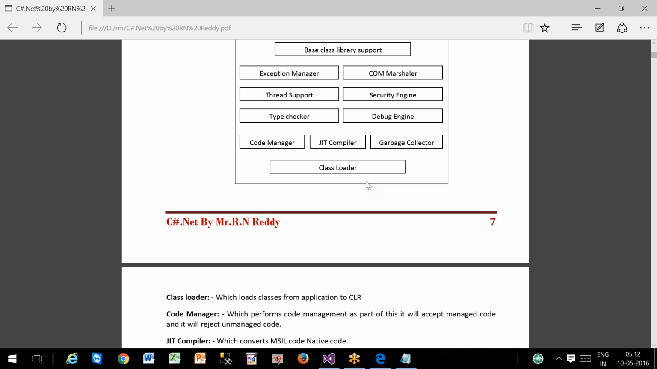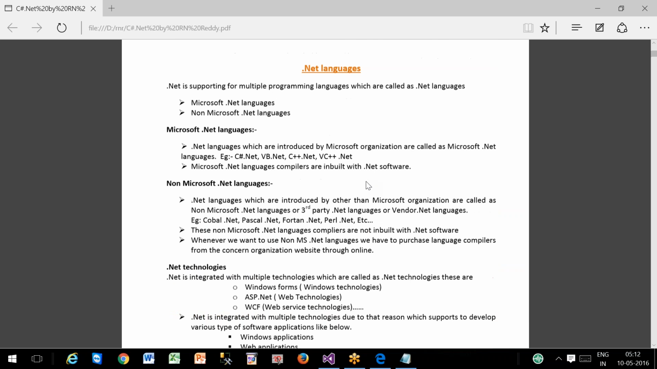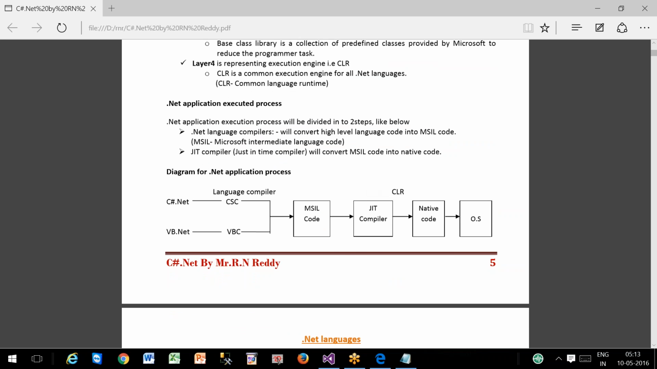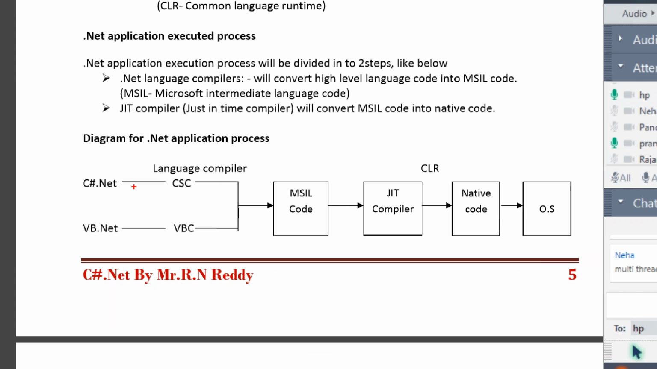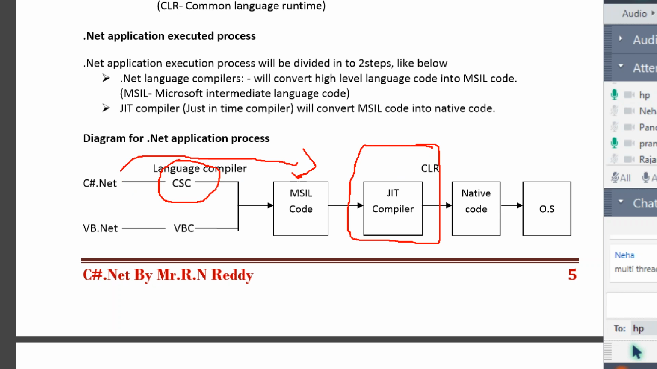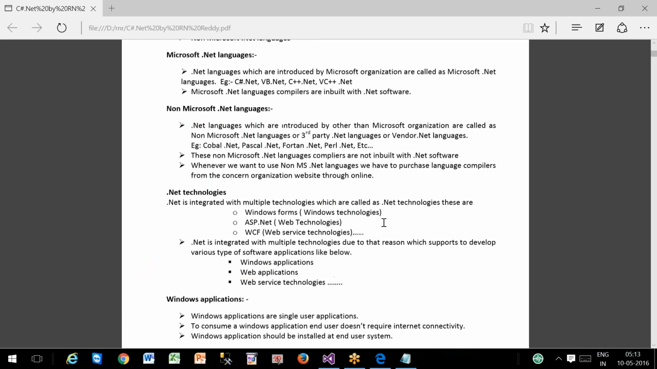What is MSIL code? That is MSIL, Microsoft Intermediate Language code. In the .NET application execution process, which we discussed on that day, language compilers convert high-level language code into MSIL code, and CLR can understand only MSIL code. Just read this material, you will understand.